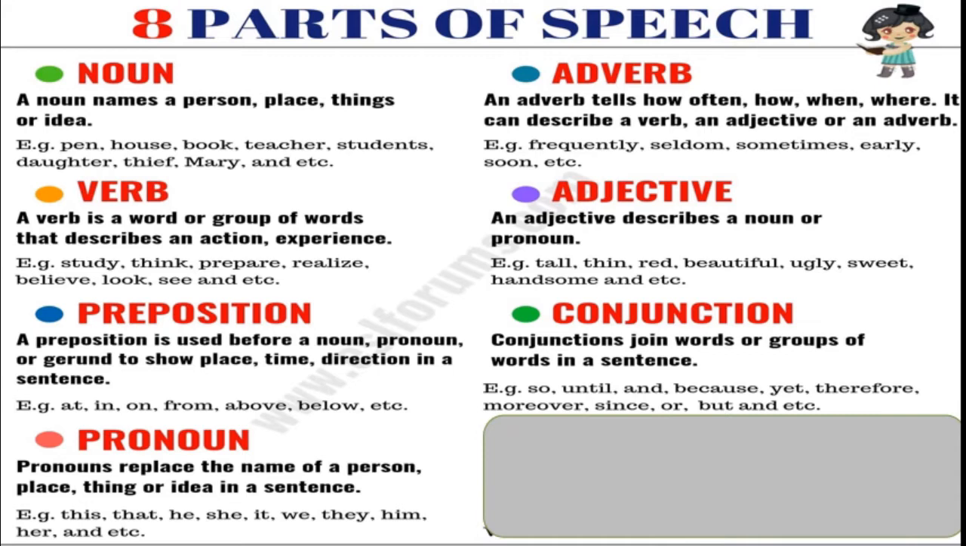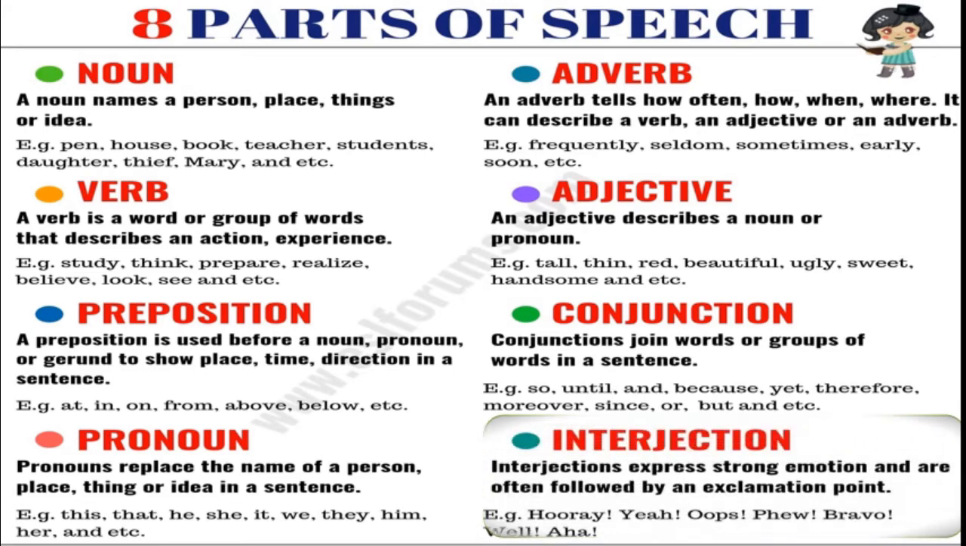Okay. Last one is interjection. Interjections express strong emotion and are often followed by an exclamation point. Hooray! Oops! Bravo! Well! Ah! All these are interjections. They express strong emotion. Okay, this is all about the 8 parts of speech.